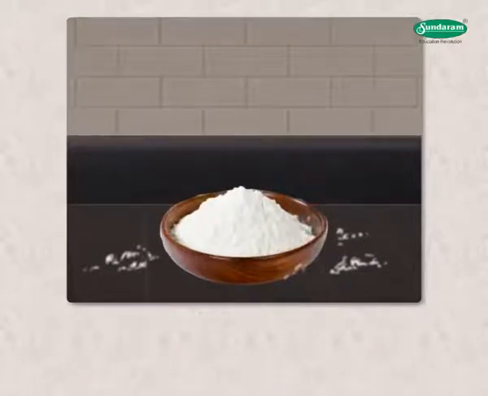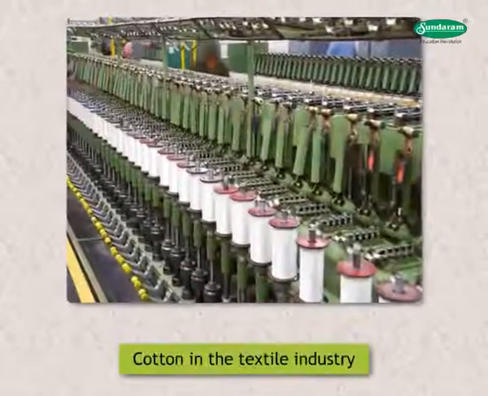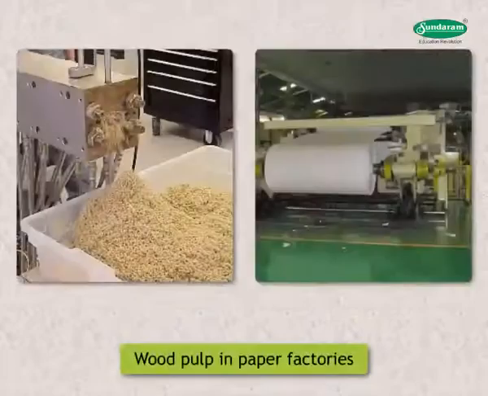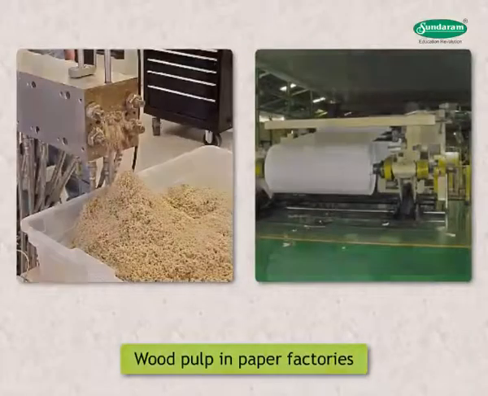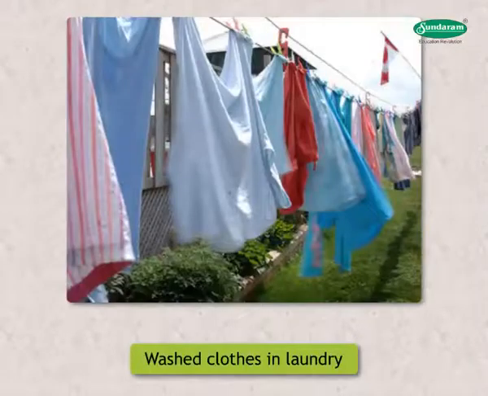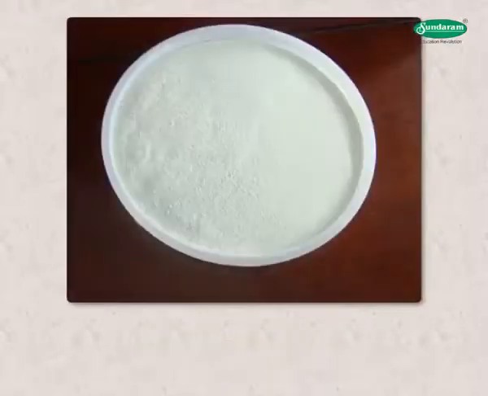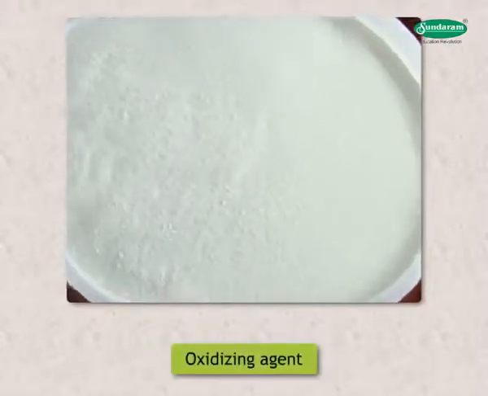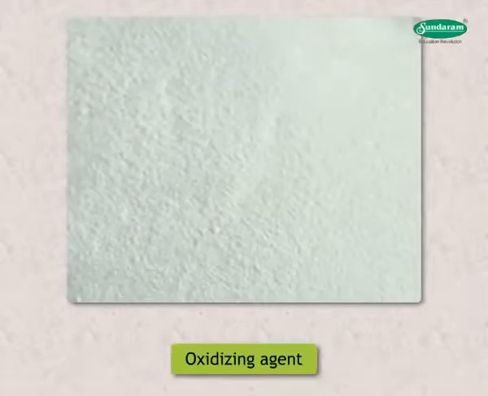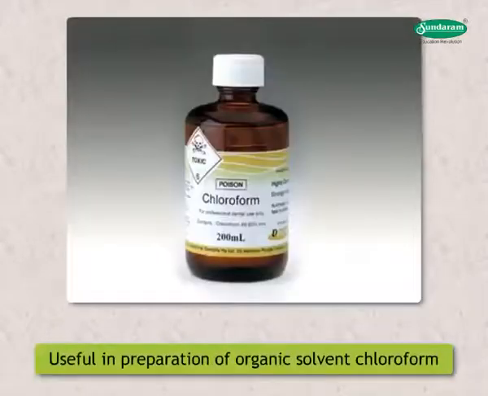This chlorine gas helps in the bleaching action on cotton in the textile industry, wood pulp in paper factories, and washed clothes in laundry. Bleaching powder acts as an oxidizing agent in many chemical reactions and is useful in the preparation of the organic solvent chloroform, which is also used as an anesthetic.